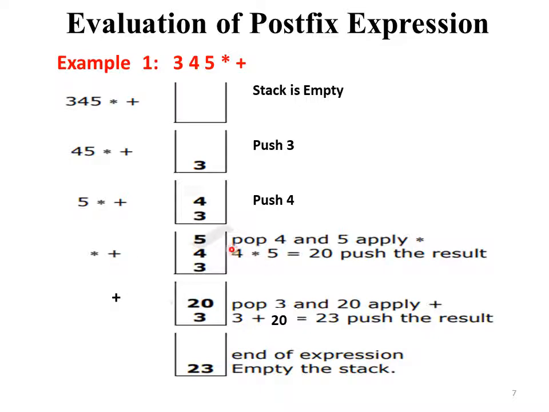So we pop 5 and 4 and multiply 5 and 4, that is 20. So then we push 20 in this stack and then we pop this 20 and 3 and then we add 20 plus 3. So the answer is 23. So now we push this 23 in the stack.